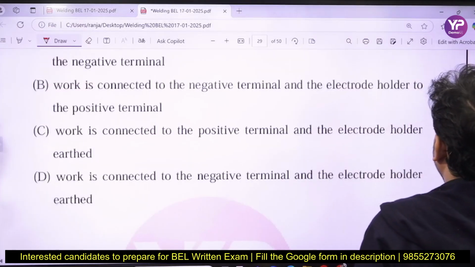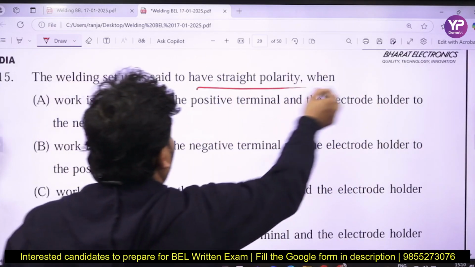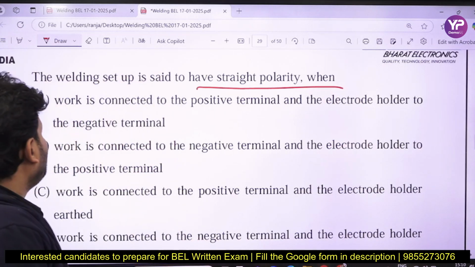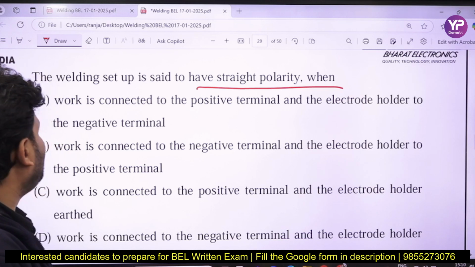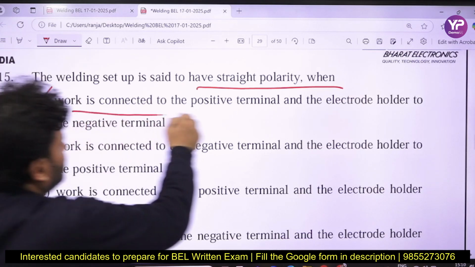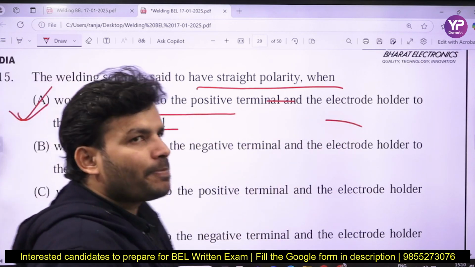Okay, so that is the next question. The welding is set up to have a straight polarity. I think we have discussed this earlier. So work is connected to the positive terminal, electrode holder to the negative terminal. Yes, that is the right answer: work is connected to the positive terminal, electrode is connected to the negative terminal.